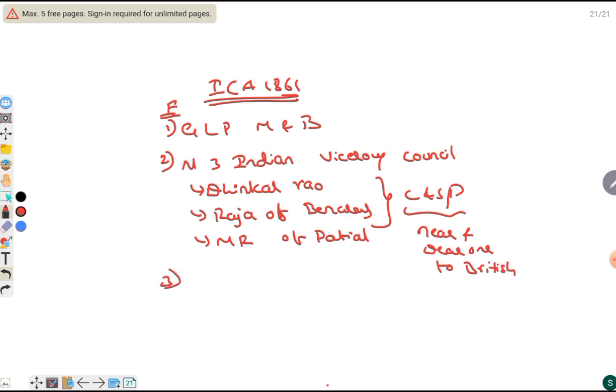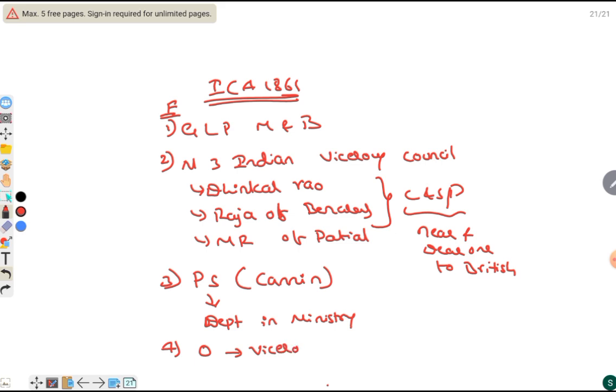And also in this act, the portfolio system was introduced, and this portfolio system was introduced by Canning. The portfolio system means it is like departments in a ministry. And ordinance-making power was given to the Viceroy. And these are the features you have to remember in the 1861 Act.